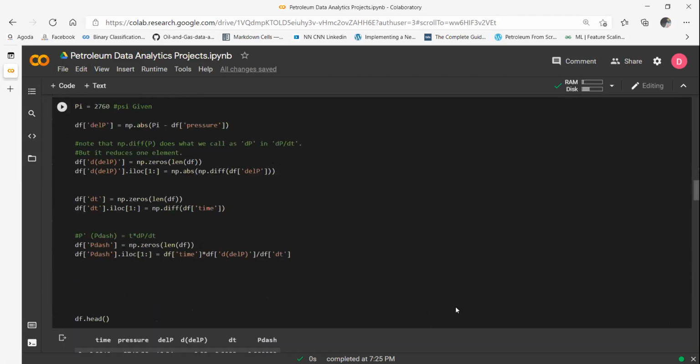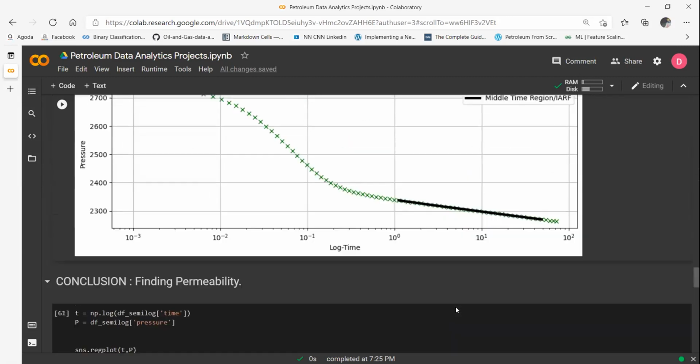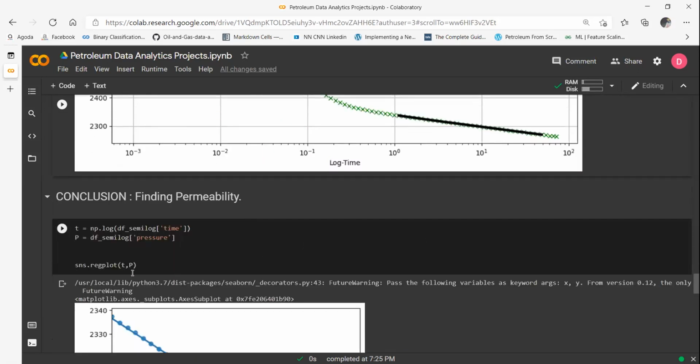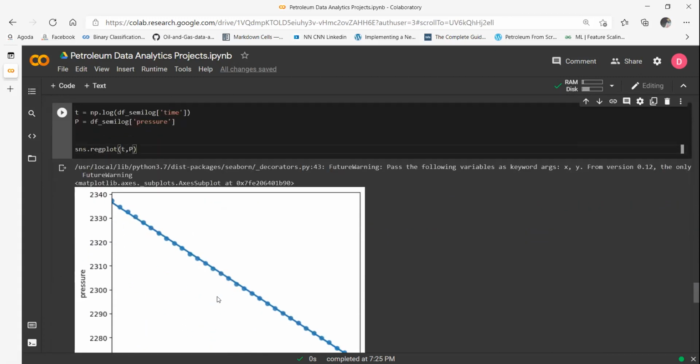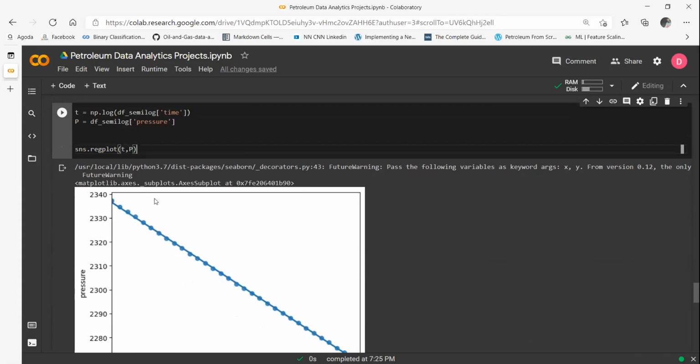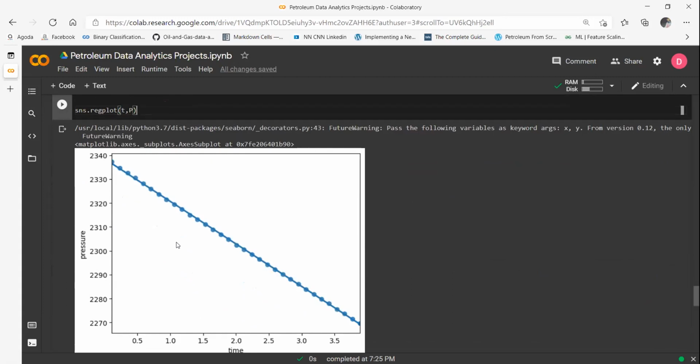Okay, and then we will plot this thing again, and you will see, plotting that same thing and plotting the straight line we have picked, it tells me that this is my time domain for the semilog straight line. And finally, once you have picked the section of this data which is capable of giving me the correct permeability, we are just checking again. You can see, if I just take this much data and plot it on sns.regplot, which I told you about, regression plots from the previous lecture, it gives me a dead straight line, very straight. All I need to do now is find out the slope of this.